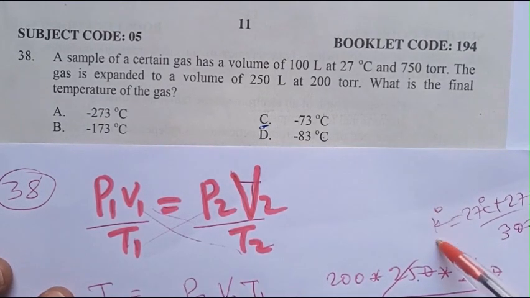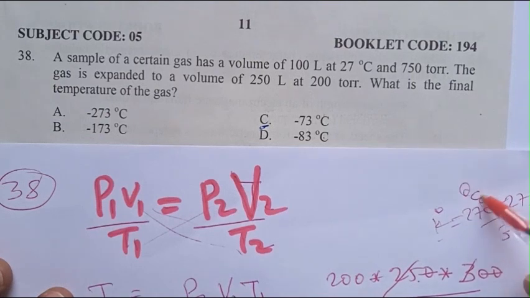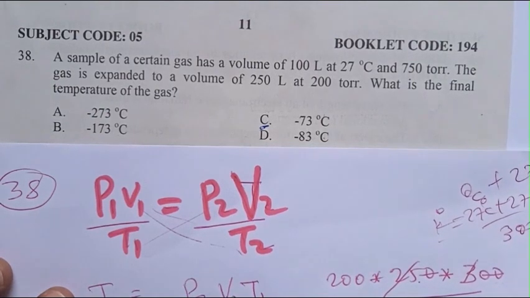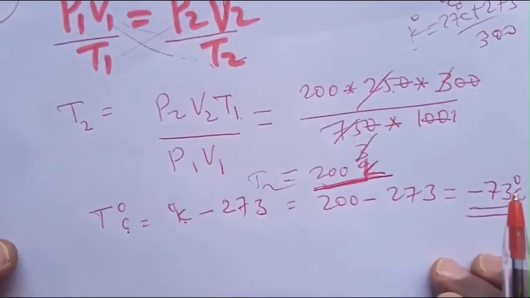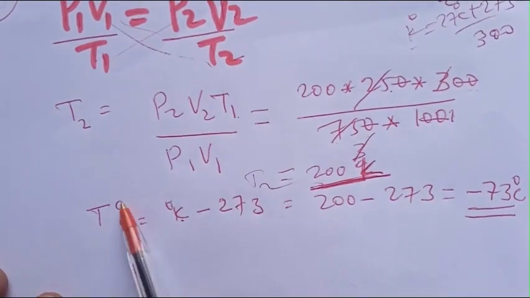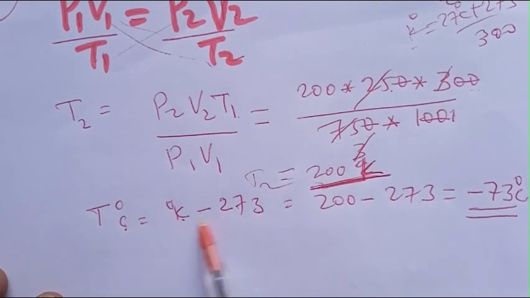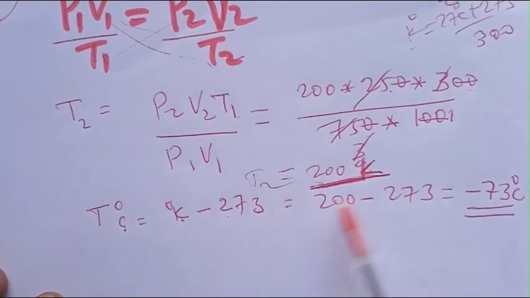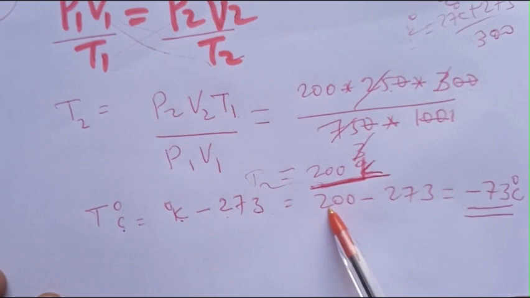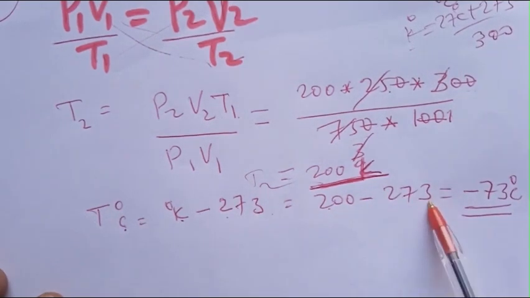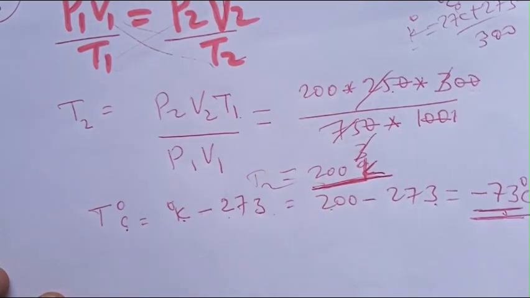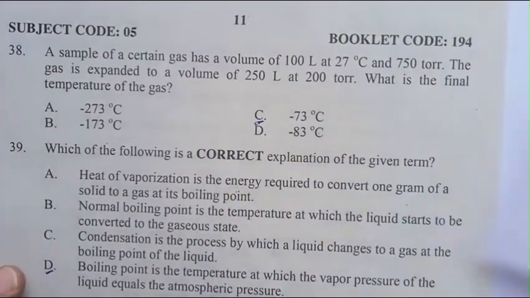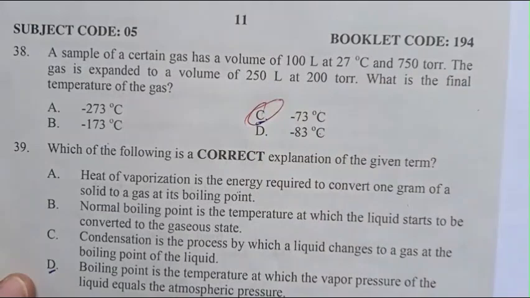So 200 Kelvin minus 273 equals negative 73 degrees centigrade. The answer is C.